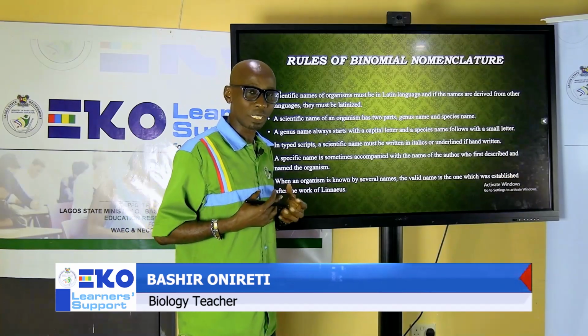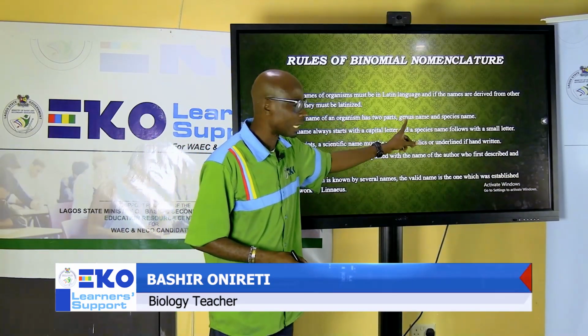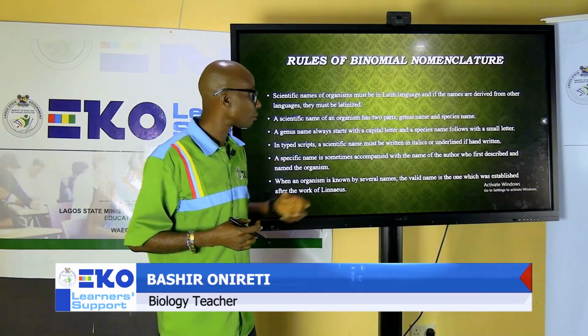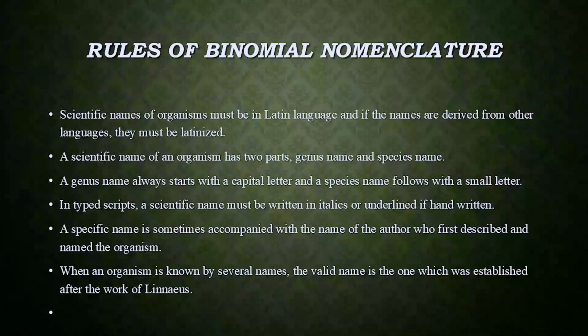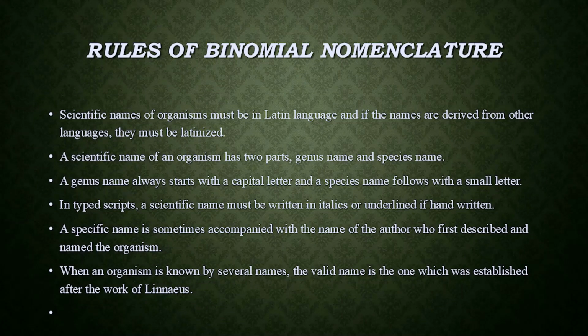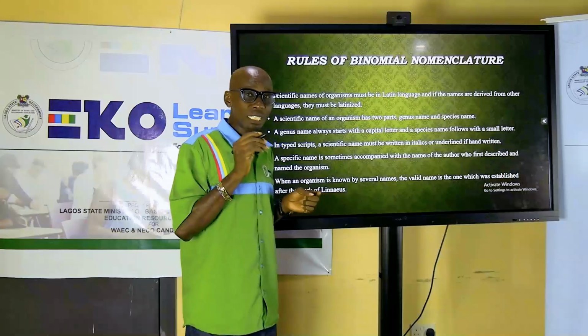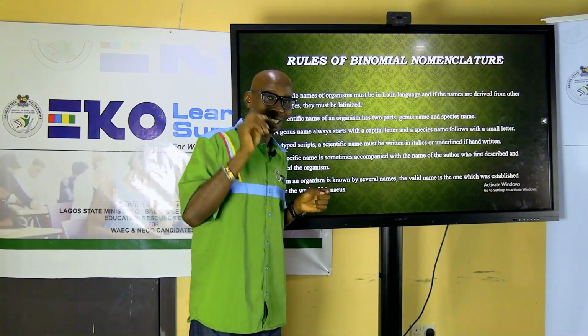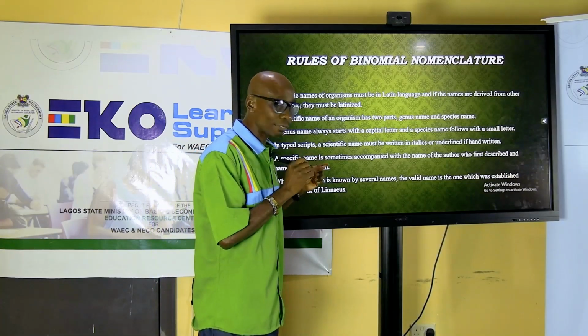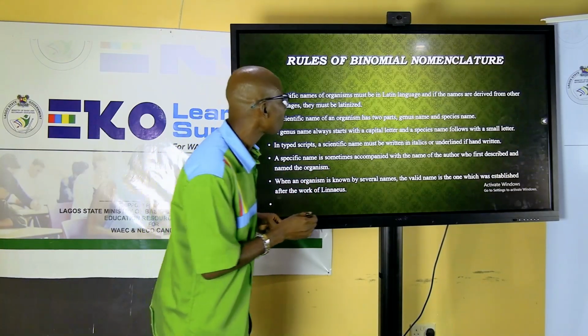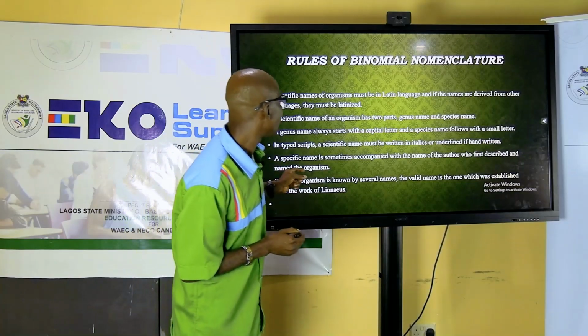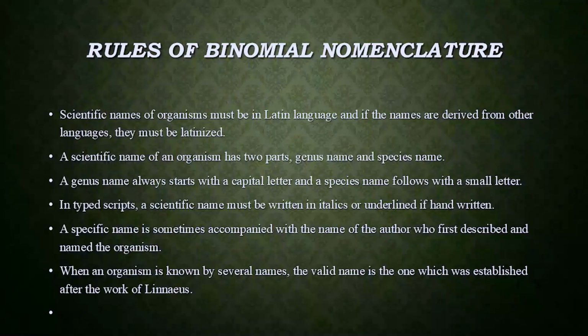Like we have our surname, that is our general family name, it's the same thing as the genus name, and our individual name is the species name. The genus name always starts, please note, with a capital letter, while the species name starts with a small letter, and each of these names must be underlined. If you are typing it, you must put it in italics, but if you are writing it, after writing you must underline.